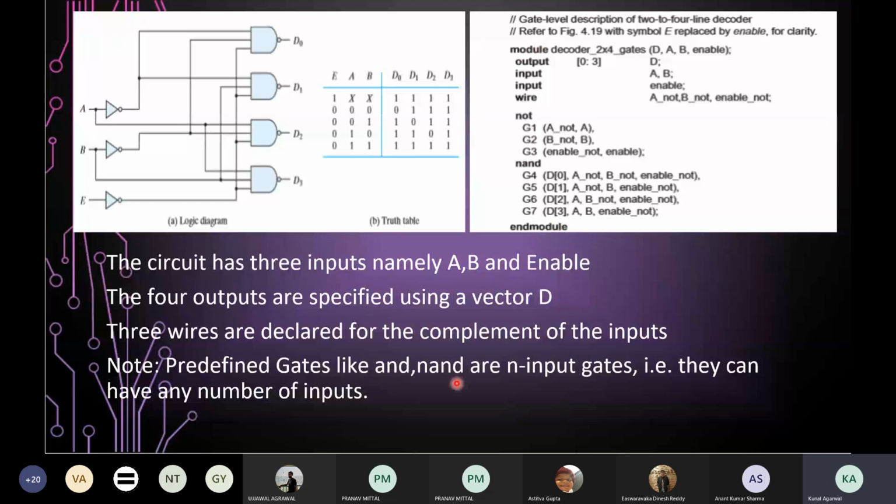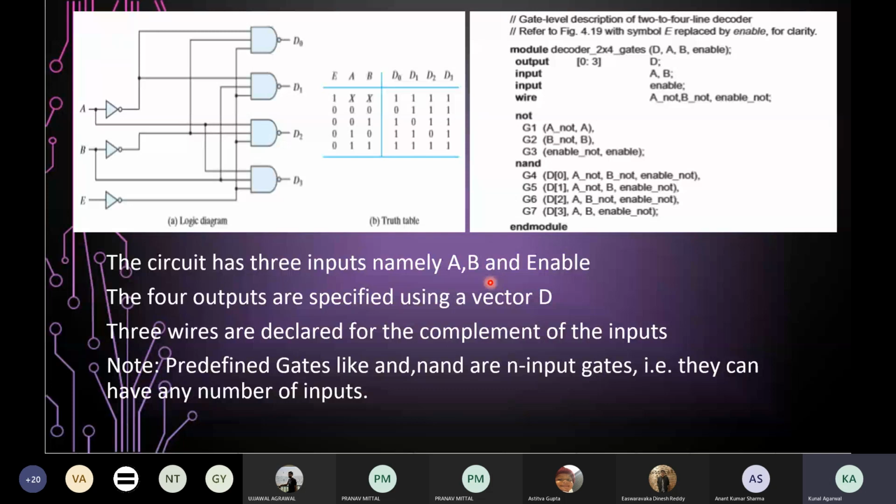So let's summarize what we have discussed in the example so far. The circuit has three inputs, namely A, B and enable. There are four outputs which are specified using a single vector D. Here there is no restriction. You can use four different identifiers also, namely D0, D1, D2 and D3. But it is a general form that we prefer using a vector instead of four different outputs. So it's up to you. You can use either of the two forms.